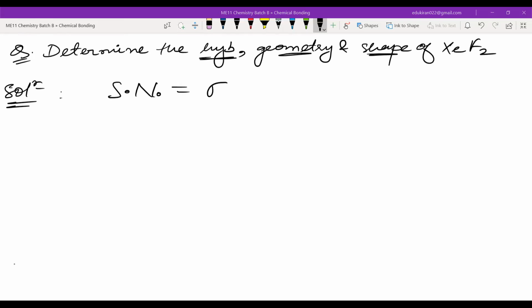How many sigma bonds are there in XeF2? 2. In BrF5, how many sigma bonds? 5. CH4, how many sigma bonds? 4. NH3, 3. CO2, 2.